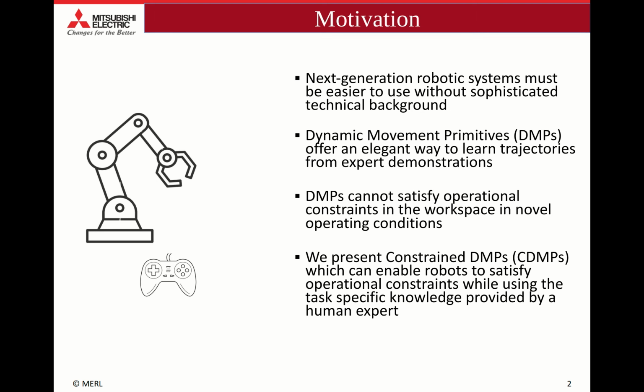Dynamic movement primitives, or DMPs, are a fast and relatively simple way for robots to learn complex trajectories from expert demonstrations. However, it is very challenging for DMPs to also learn other user preferences, such as constraints on the workspace boundaries and obstacle avoidance. Our method, constrained DMPs, or CDMPs for short, enables robots to learn DMPs from expert demonstrations while also satisfying these operational constraints.